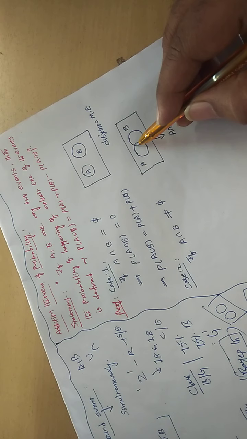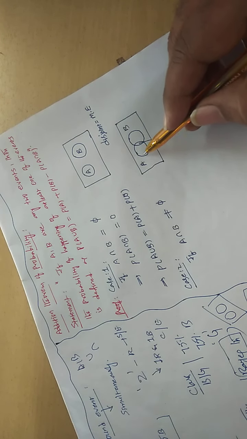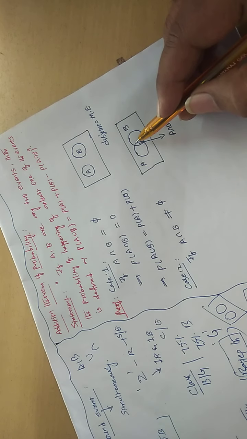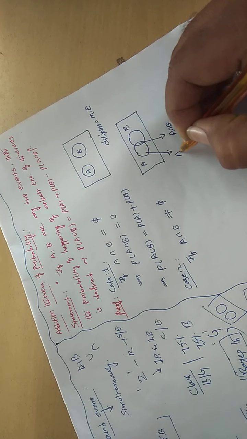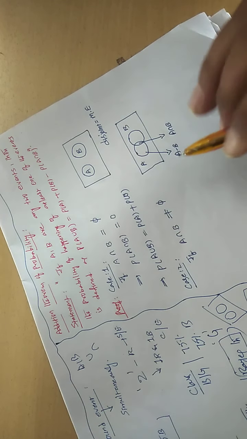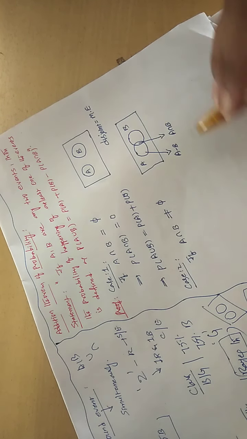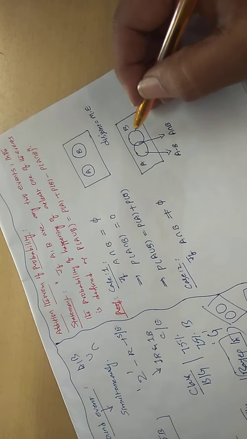Now what is this part? Leaving this common part, only A. Only A means not B. How to write this part? This part we write A minus B. A minus B means only A. Now how do you write this part?